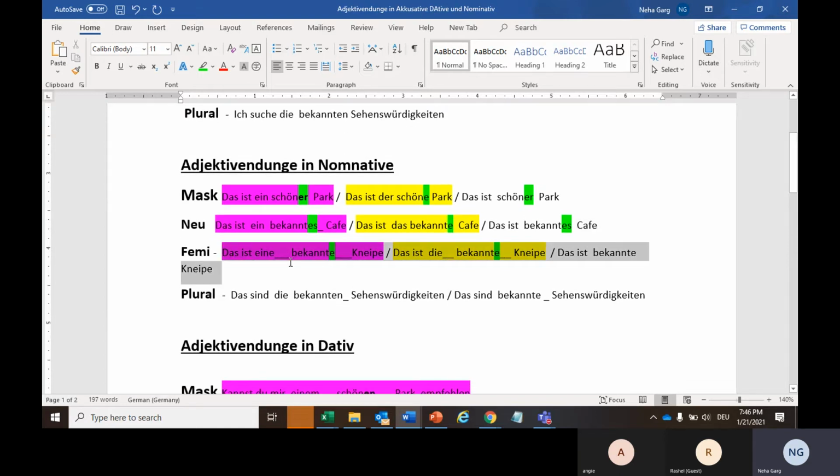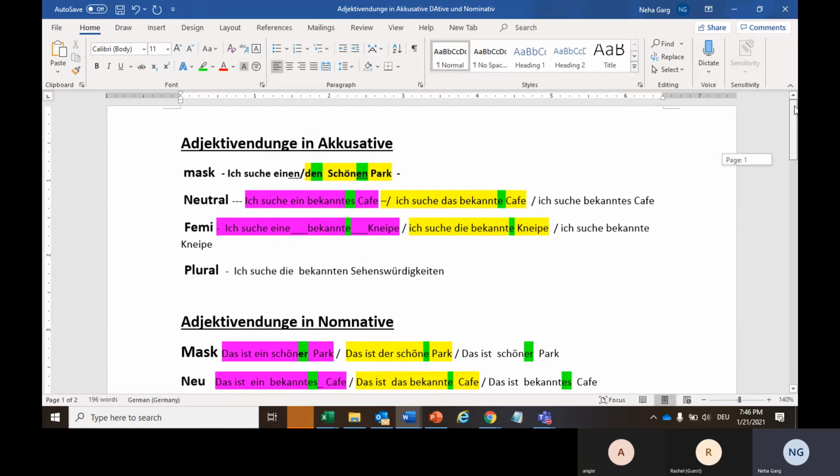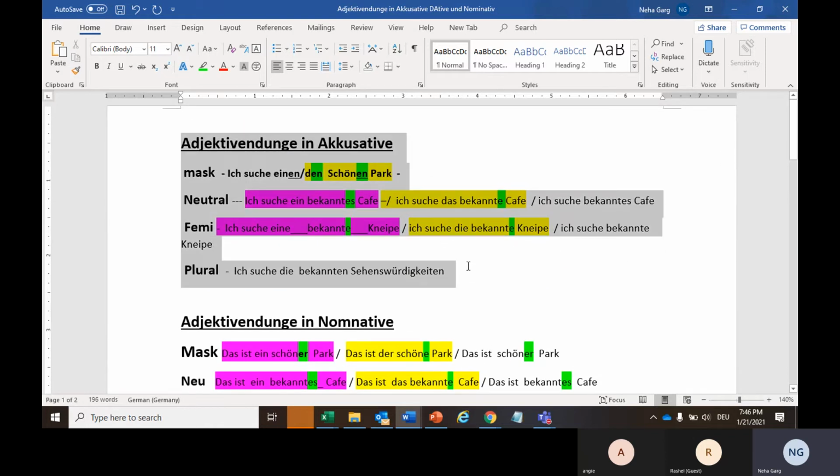Same with feminine. Feminine, as I said, is simple because whatever the case, in nominative, be it with bestimmt article, unbestimmt article, or no article, since it's die, it's feminine, so only an extra e will be there in all three cases. So this is the simplest one. Now talking about plural, no matter what the case is, we will be adding an extra en. So with feminine we add extra e, and with plural we add extra en. Now let's quickly see accusative also.